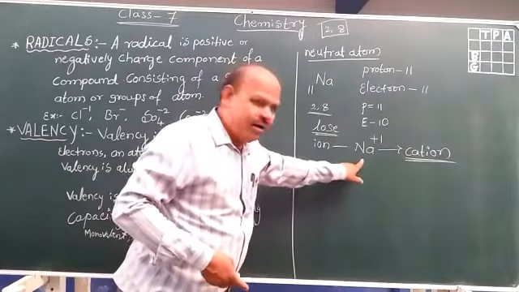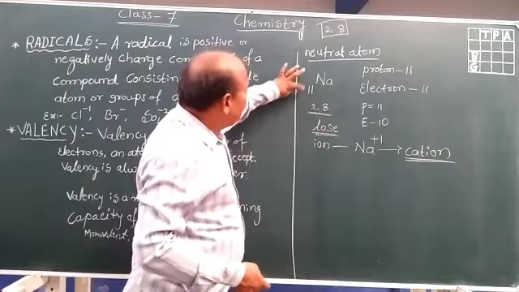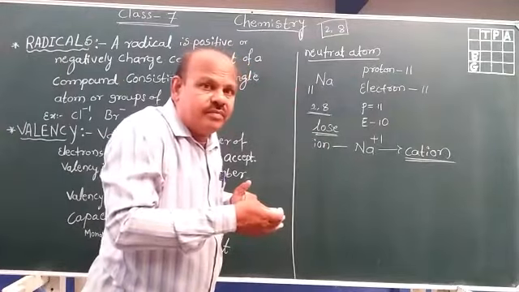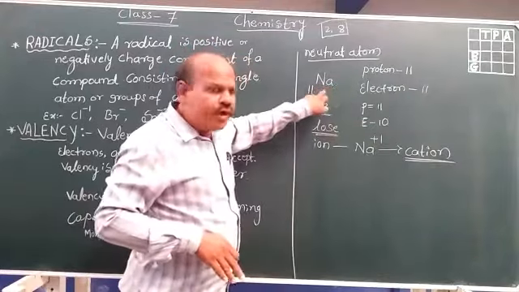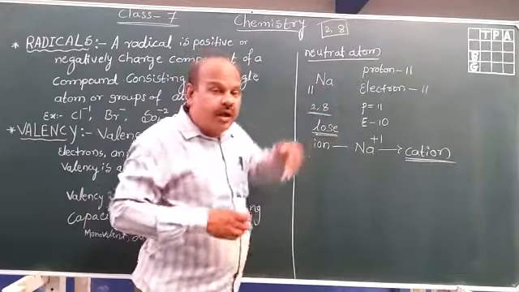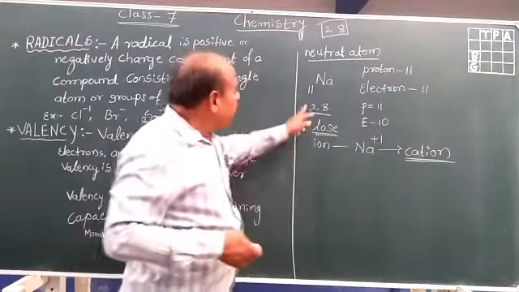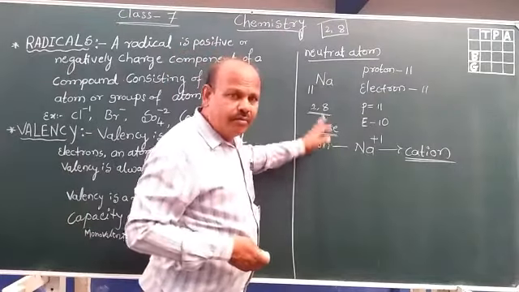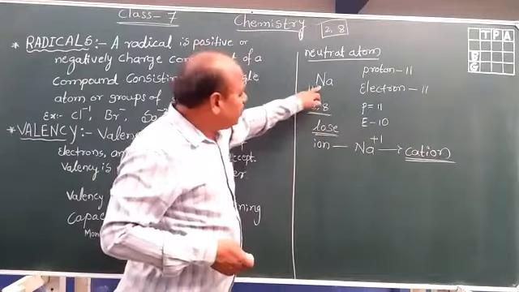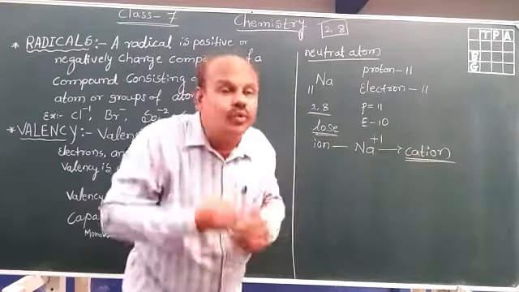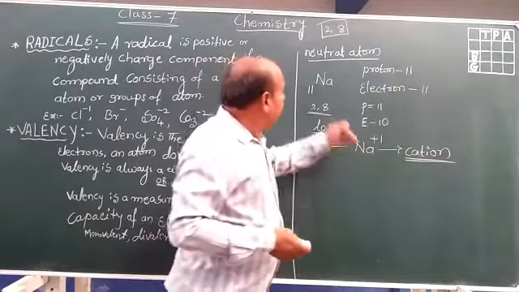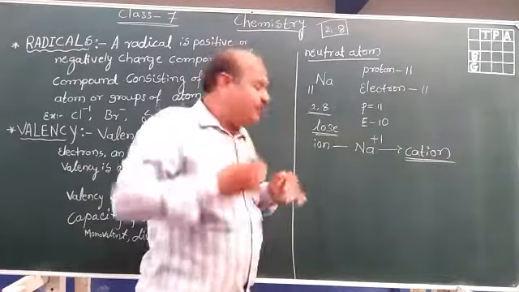In an atom, the number of protons is equal to the number of electrons. The same number of protons and the same number of electrons is there. Therefore, the sodium atom is a neutral atom. When it undergoes a chemical reaction by losing 1 electron, that sodium becomes a cation, a positively charged ion. What does losing or gaining mean?